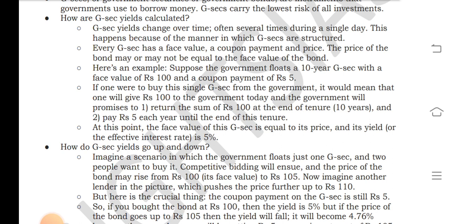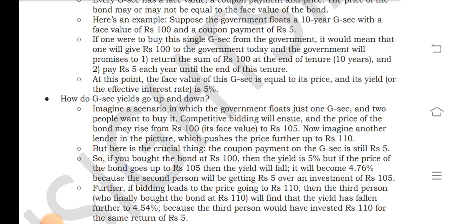But here is the crucial thing: the coupon payment on the G-Sec is fixed at Rs 5. So if you bought the bond at Rs 100, then the yield is 5%. But if the price of the bond goes up to Rs 105, then the yield will fall. It will become 4.76%, because the second person will be getting Rs 5 on an investment of Rs 105.